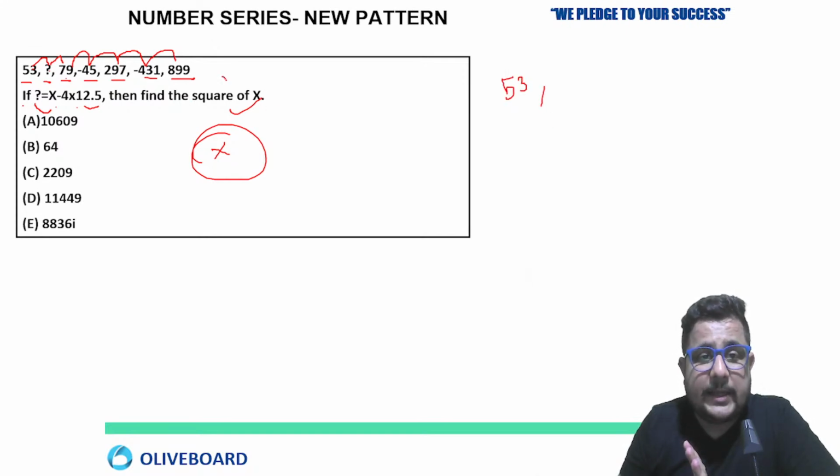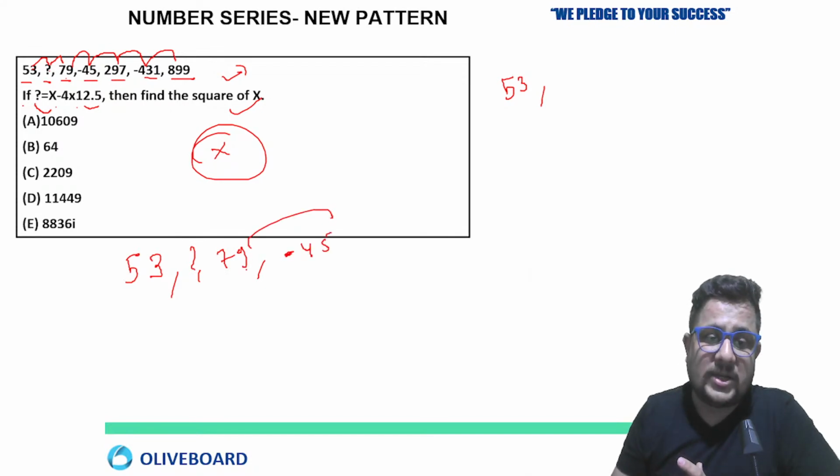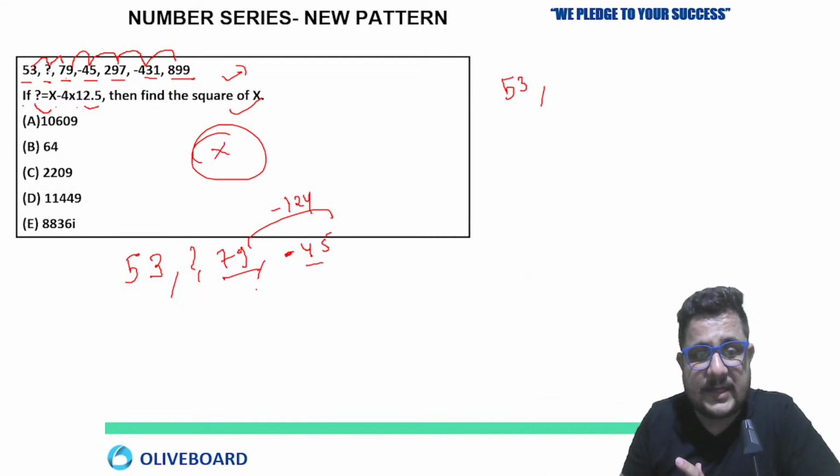And already in my top 25 number series session, I solved this one, right? For you all. So this could be a homework, but I'm telling you how to do it. Next, I will give you as the homework. 53, now, okay, don't know the pattern. 79. Then from 79, you can check. 79 to 45, minus. So how much you have to subtract? 79 plus 45, so minus 124. This is the difference here.